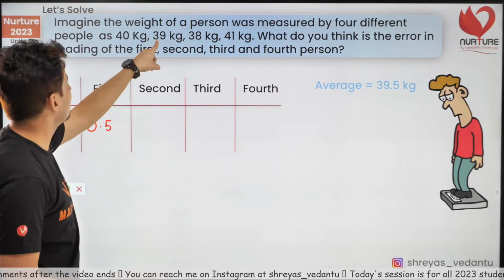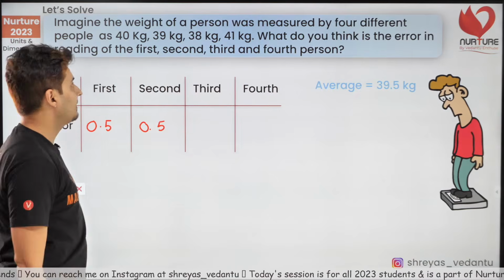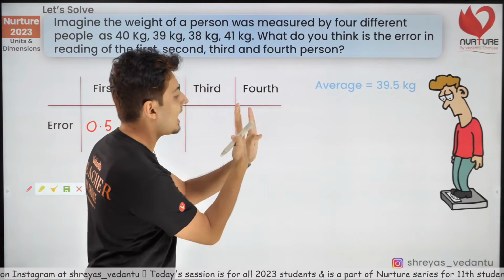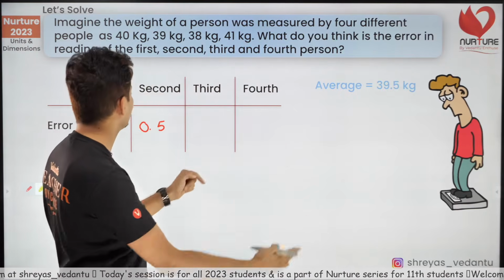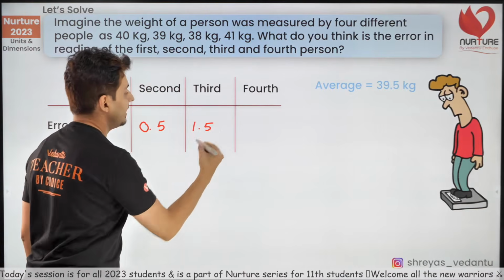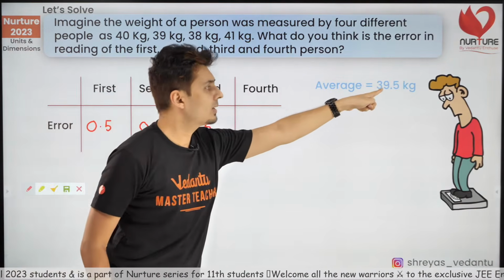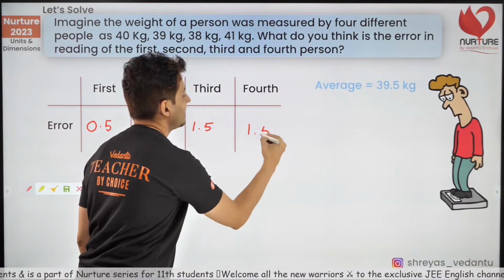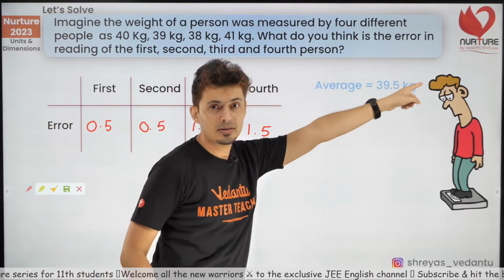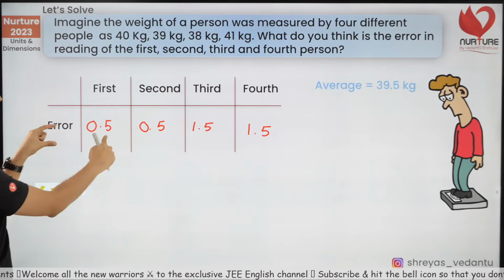The second person who measured 39 kg, he also deviated by 0.5 kg. Plus or minus does not matter, but he deviated from the average by a 0.5 kg margin. And this guy, he deviated by 1.5 kg, correct? And the 41 kg guy, look at the deviation. It is also 1.5 kg. So these are the deviations. These are the errors from the average value. Each person had this error.